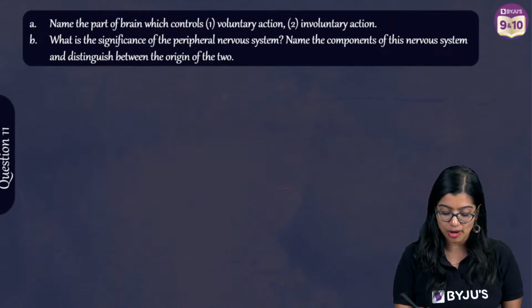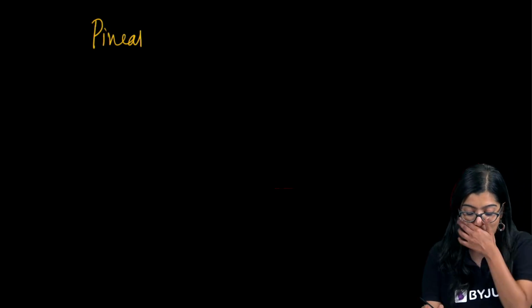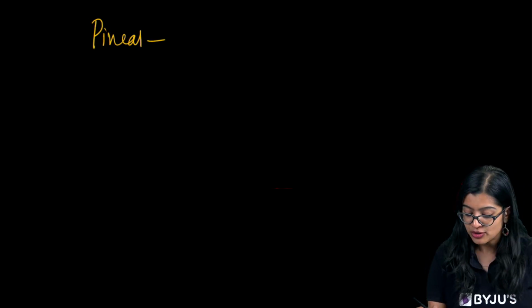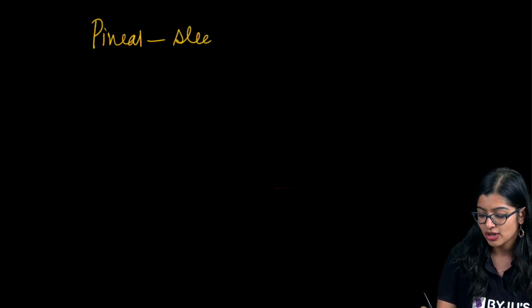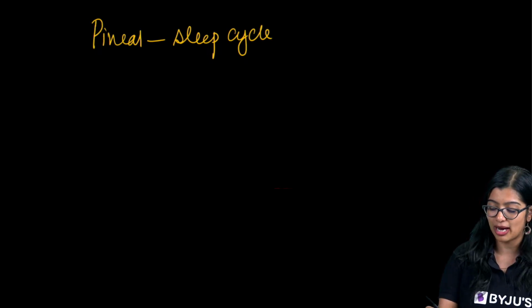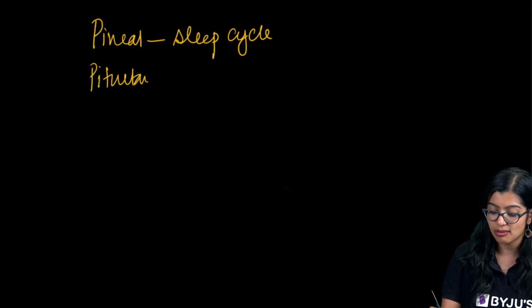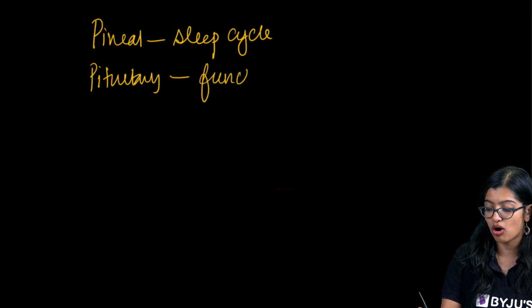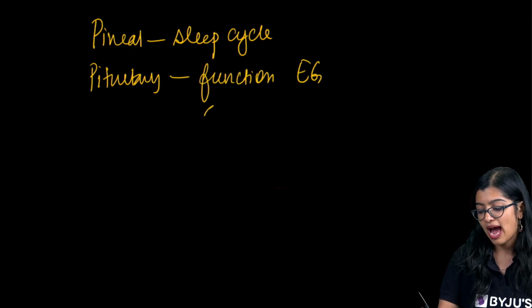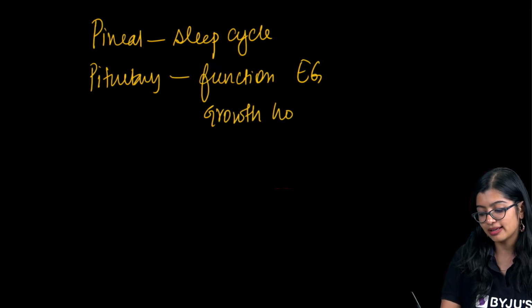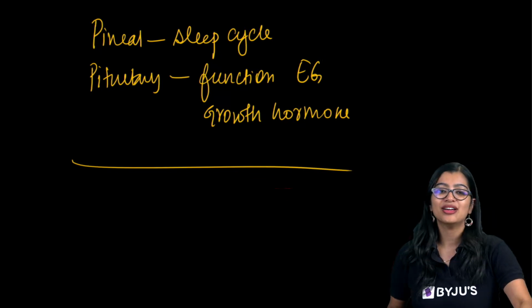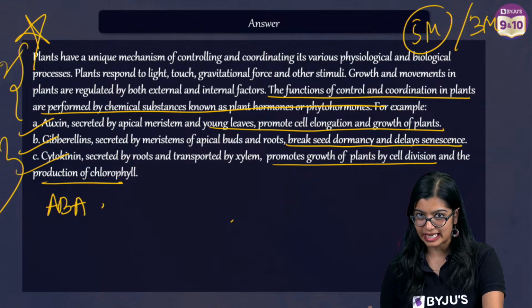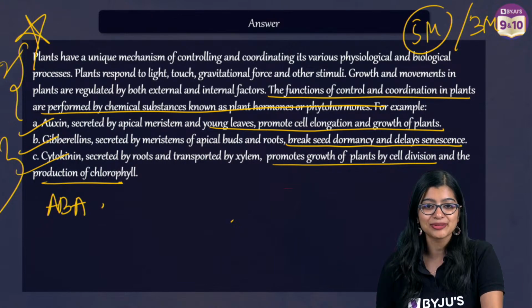Now, Radha had a question on pineal and pituitary gland. Before I go ahead, I'll quickly explain. The pineal gland is present in the brain region and regulates our sleep cycle, our biological cycle. The pituitary gland is a master gland which controls the functioning of all other endocrine glands and also produces growth hormone that is necessary for growth. So that is what we mean by hormone. Circadian rhythm is the biological clock, right?